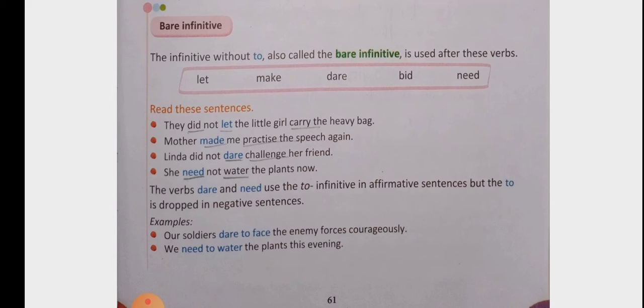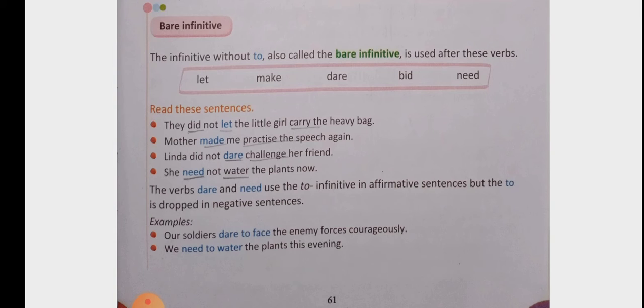Remember that dare and need, along with this, to infinitive is used in affirmative sentence and in negative sentence, bare infinitive is used. Here, as not is given, we can understand this is negative sentence. So here we will use bare infinitive, but if it was affirmative sentence, then we have to use to infinitive. Clear? Now let us see the next example.